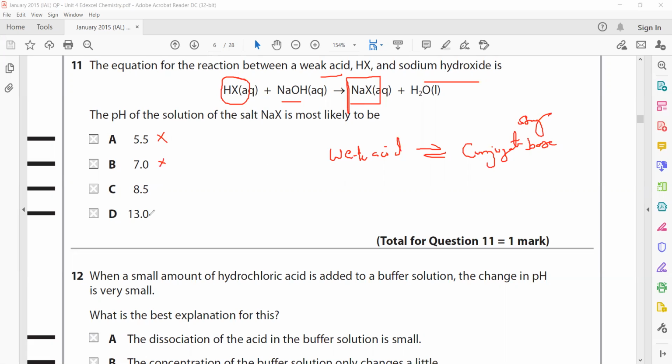We are left with C and D. But why do we choose C? Because it's still a weak alkali. This is a comparison: weak acid in comparison to the strong conjugate base it formed. That's why it will be alkaline, but not too alkaline, it will not be 13, it will be 8.5.